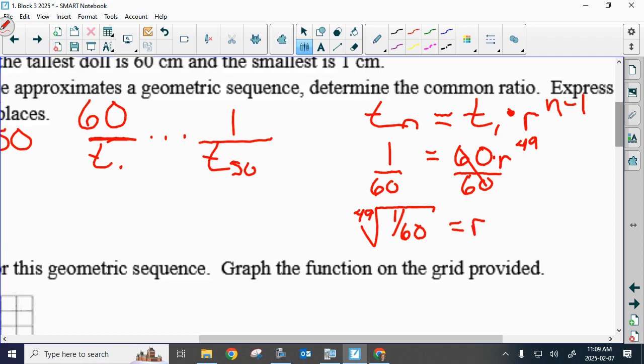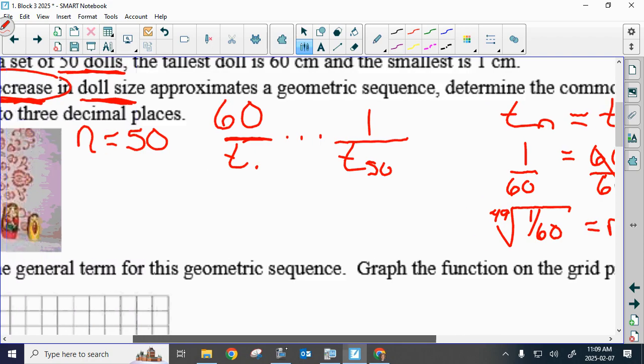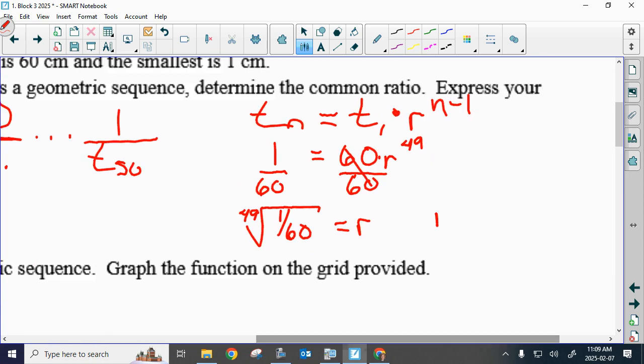And so rounded to how many decimal places? 3 decimal places. What did you guys get? Would I put plus minus on this? No, I'm not going to put plus minus on this because I didn't have an even exponent. And in context, could the size of the doll go from a positive number to a negative number? That wouldn't even make sense in the context, right? So guys, what did we get to 3 decimal places? R is equal to 0 decimal.